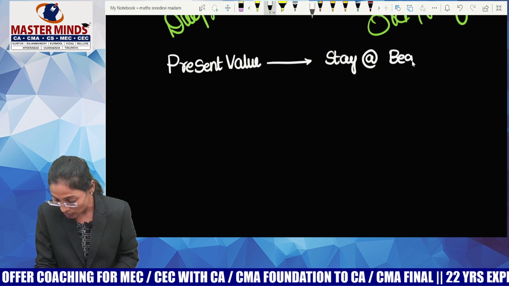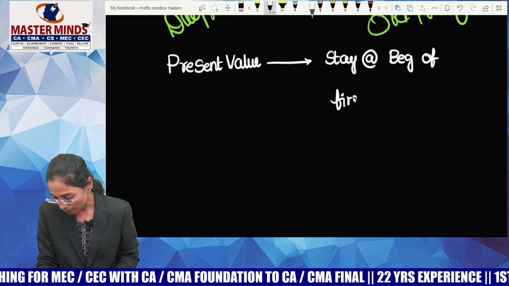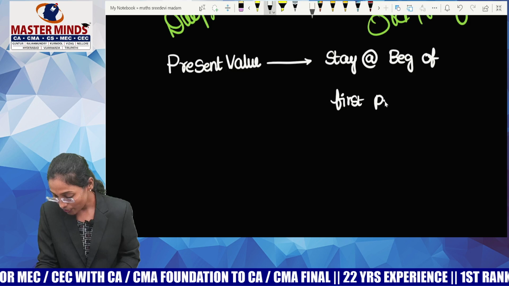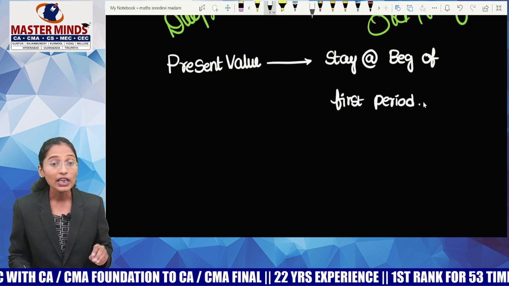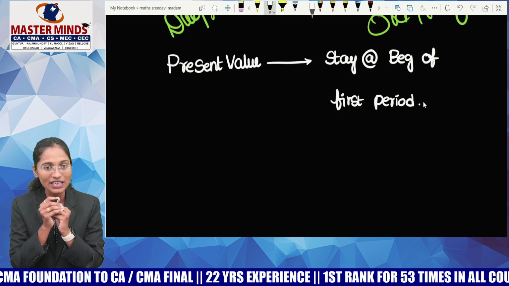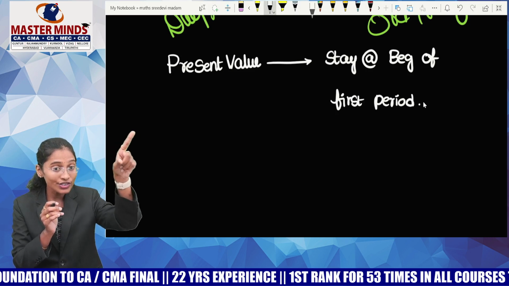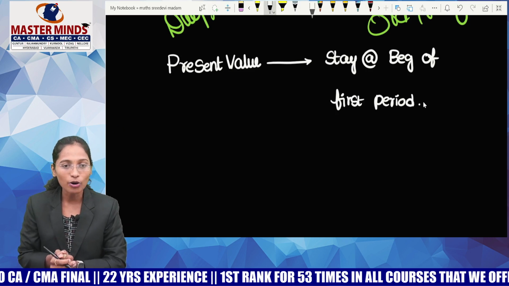Try to understand this, guys. This plays a very important role. Whether it is ordinary annuity or due annuity, it is irrespective. If I wish to calculate the present value for all my annuities, I have to stay at the beginning of very first period.